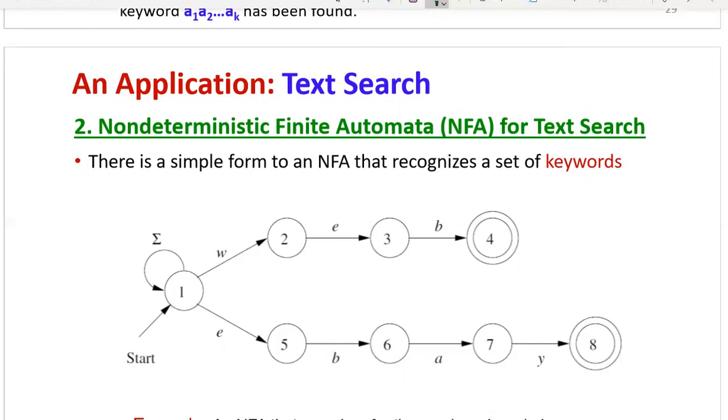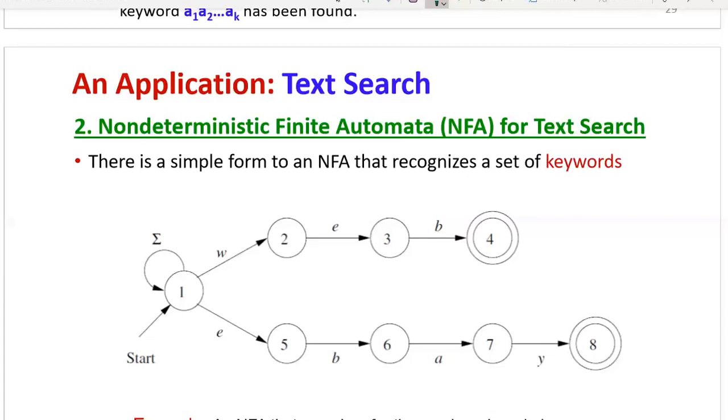The second path, 1 to 5, is labeled with E. We can't proceed, because your text must start with W. So you proceed towards the second state, 1 to 2, and the path is labeled with W. Then the second character in the phrase web, E: 2 to 3 is labeled with E. Then the third character from the word web is B. Now it is reaching the final state.